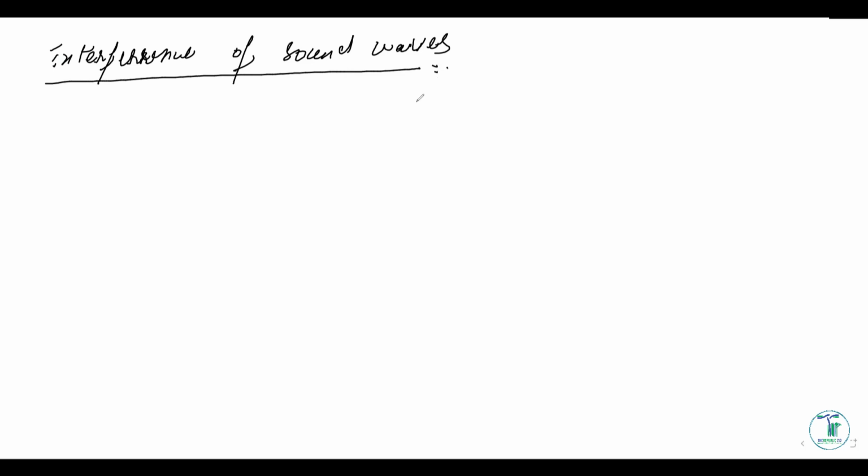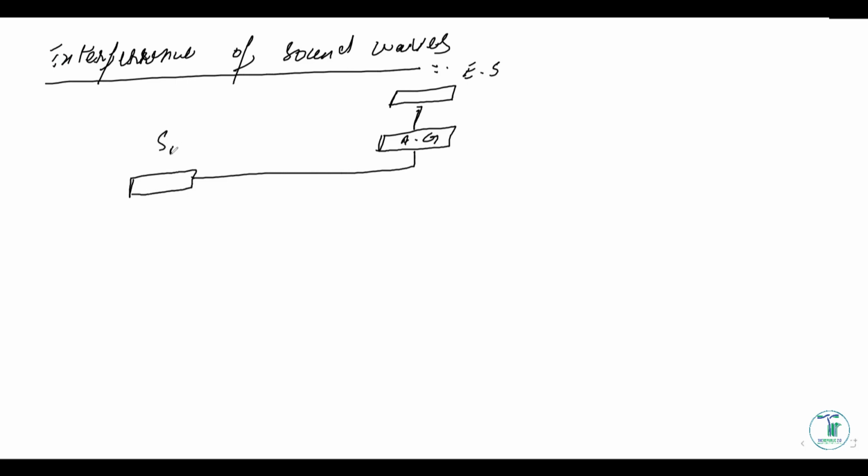For example, you've got an audio generator that is connected to some sort of an electric supply. This is an electric supply. This is an audio generator. And to this audio generator, we have connected two speakers, right? Let this speaker be S1 and let this speaker be S2.